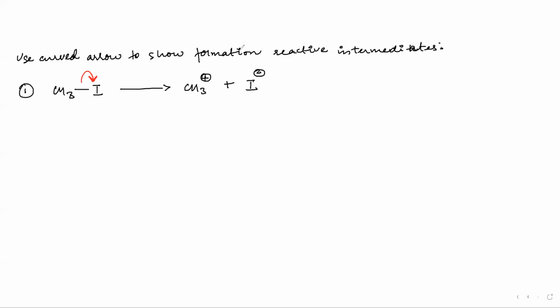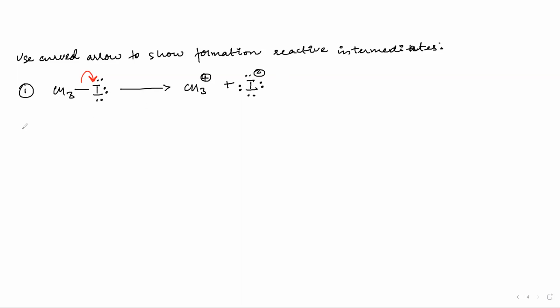Also, you have to try to keep the lone pairs intact. There will be 3 lone pairs in iodine when it is neutral. Now, when it is charged, it has gained 2 more electrons, which is why it will now have all 8 as lone pair electrons. Okay. Did everyone understand what we have to do now?